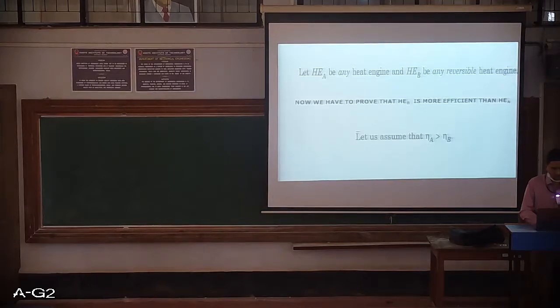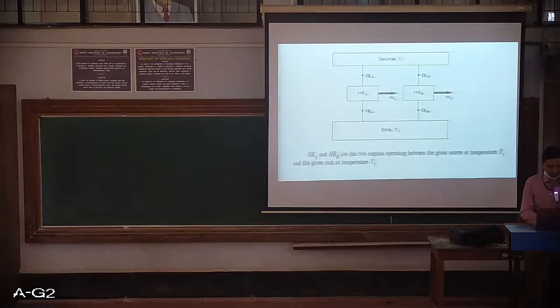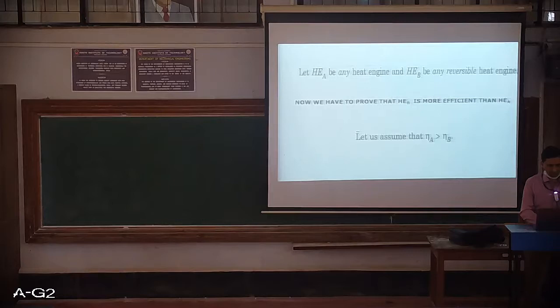Now suppose heat engine A is any engine and heat engine B is any reversible heat engine. So we have just taken two engines, heat engine A and heat engine B. What we mean to say is heat engine A is any engine. It is an irreversible engine. It is not a reversible engine. And heat engine B is any reversible heat engine. Now we have to prove that heat engine B is more efficient than heat engine A.